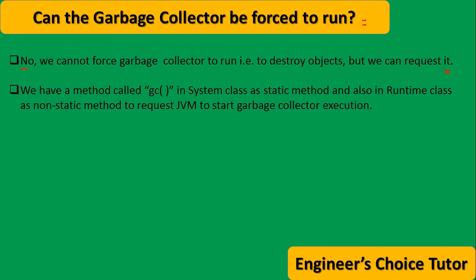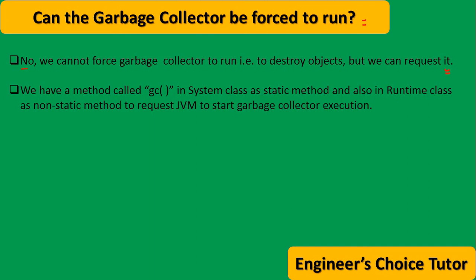GC means garbage collector, programmatically. But whether JVM accepts our request or not, there is no guarantee. But most of the time, JVM accepts our request. You can request JVM to run GC by using the System class gc method. The System class contains a static method gc for this purpose.